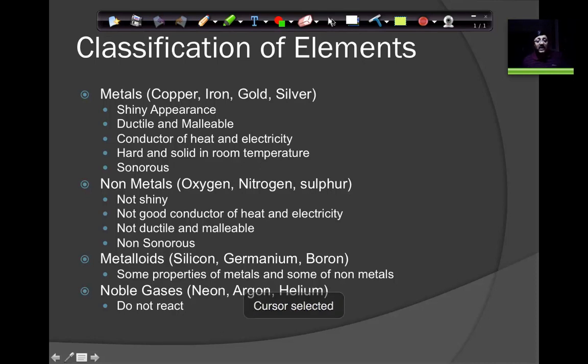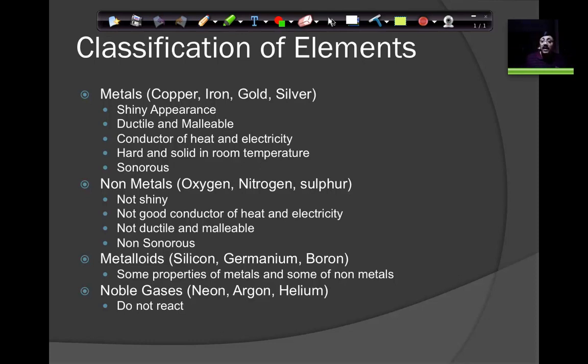Now metalloids are things which are neither metals nor non-metals, right? They are somewhere in between. They have some properties of metals and some properties of non-metals. Examples are silicon, germanium, and boron. All these elements are metalloids. Their properties and characteristics are somewhere between metals and non-metals.